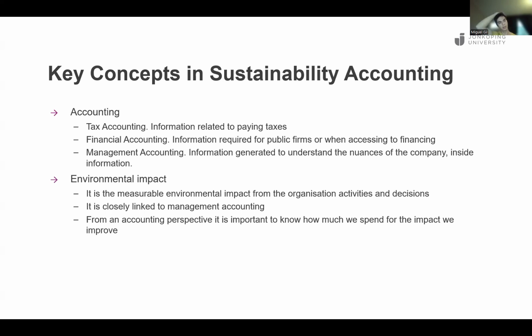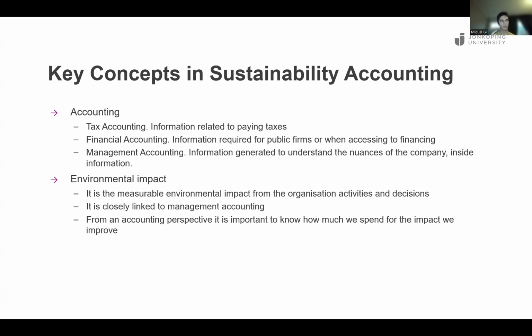Then we have financial accounting, which is a different type of accounting that is used mostly by companies, usually public companies, companies that are in the stock market, companies where you can invest buying shares, very easy to buy. Or also if you want to gain access to financing from very formal institutions like big banks, and you are a firm and you require a big amount of investment, they will ask for your accounting based on financial accounting terms. And financial accounting is based on books from the different financial standards. In the US it is the US GAAP, in Europe it is the IFRS. So it is a different type of accounting.